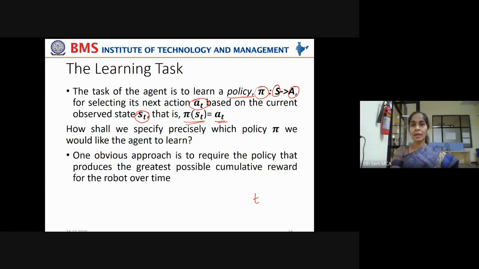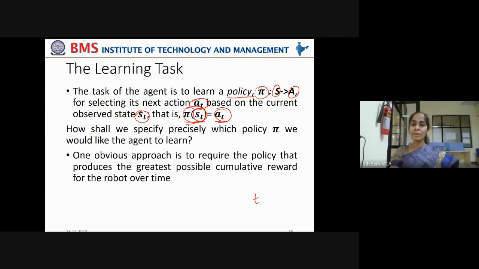An action can be taken as a function of the state because that particular state, say in a game, a board state, you can take only specific kinds of actions. Other kinds of actions may be illegal moves in that board state. Right? So pi of ST will determine what action can be taken from that particular state ST.